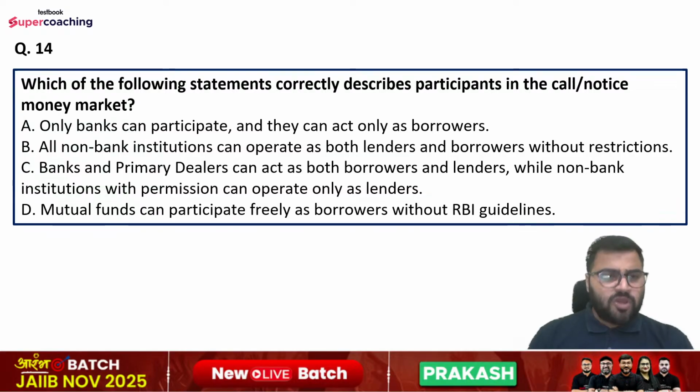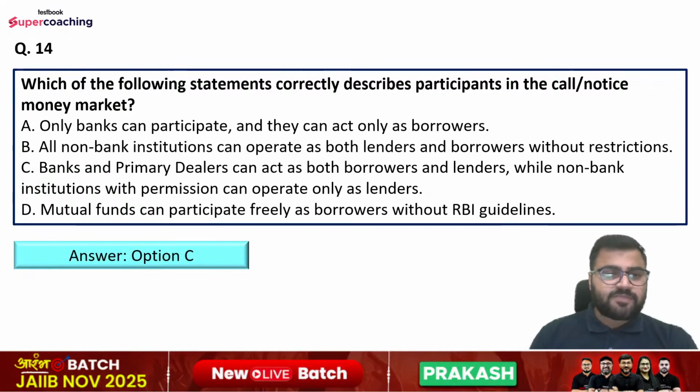Question number 14 is which of the following statements correctly describes participants in the call notice money market? Options are: only banks can participate and they can act only as borrowers. All non-bank institutions can operate as both lenders and borrowers without restrictions. Banks and primary dealers can act as both borrowers and lenders, while non-bank institutions with permission can operate only as lenders. Option number D, mutual funds can participate freely as borrowers without RBI guidelines. So right answer is option number C, that is banks and primary dealers can act as both borrowers and lenders, while non-bank institutions with permission can operate only as lenders.